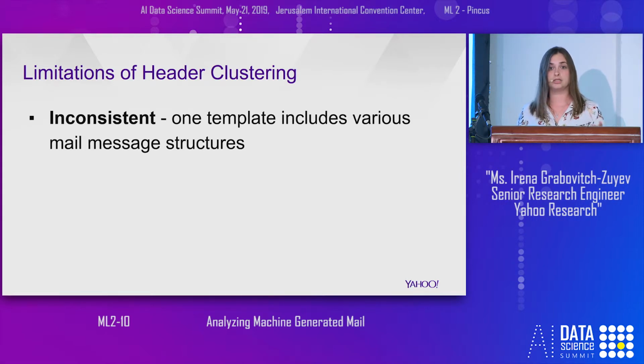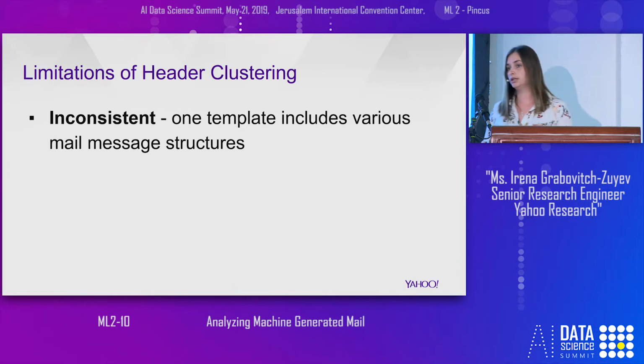One limitation is inconsistency. One template of messages can have many types of messages inside it. For example, your order of something can be your order confirmation or the receipt on your order. And we want to cluster together messages of the same type.